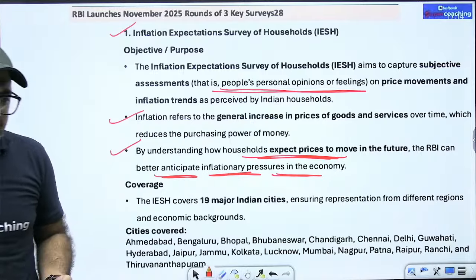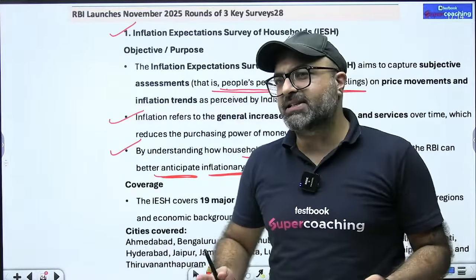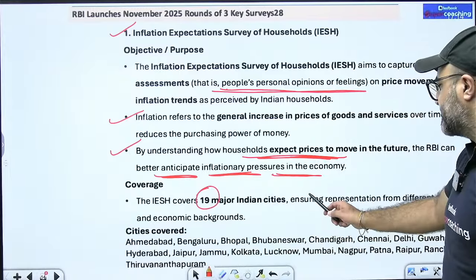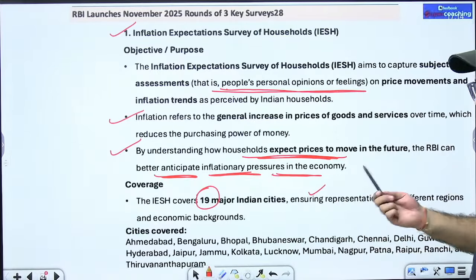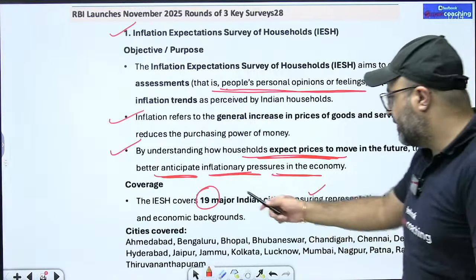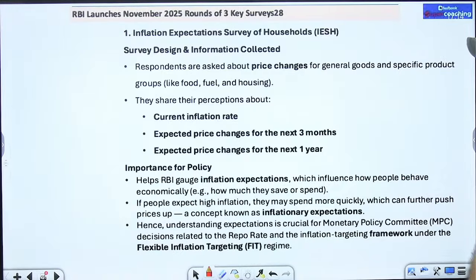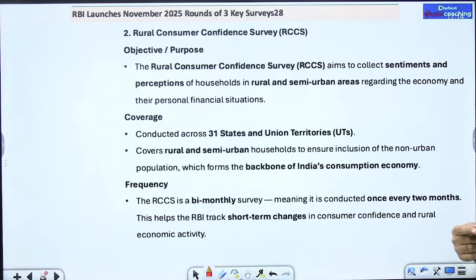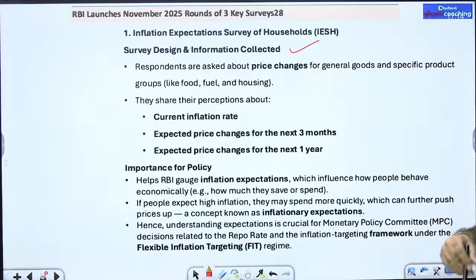Now, if we talk about the survey, it will be covering a particular area. So what areas are defined under this particular survey? In this survey, 19 major Indian cities are included, and the list of 19 major cities has been written on the screen. Obviously these names are not important, but you must remember the count. How many major cities? Your answer should be 19 major cities. Moving on to the next point. If I talk about this particular survey, it is basically designed to gather the information.